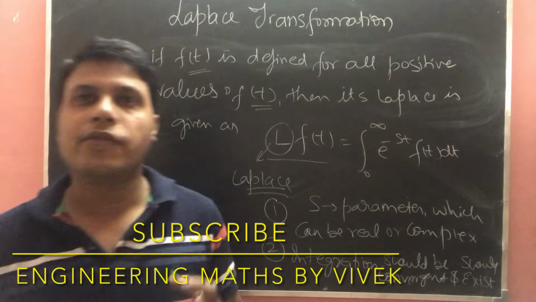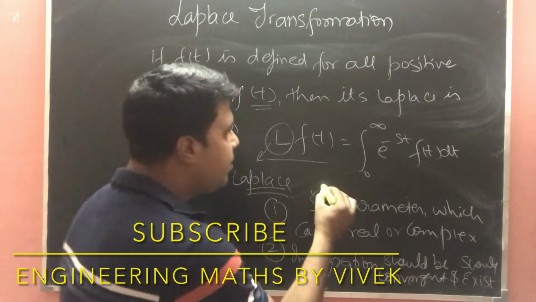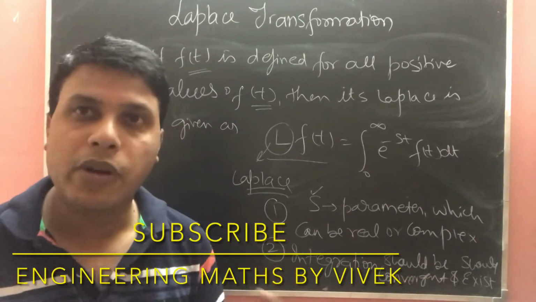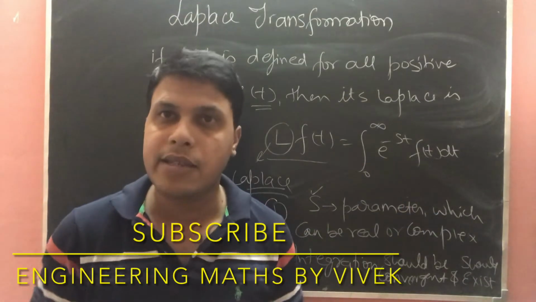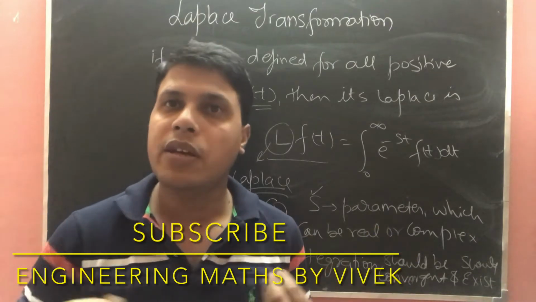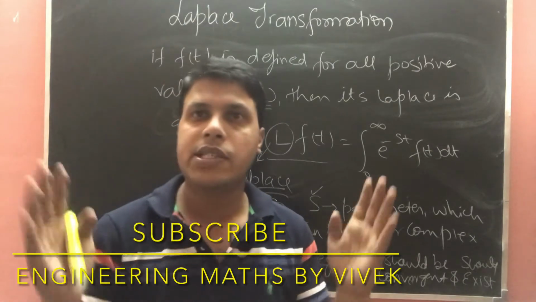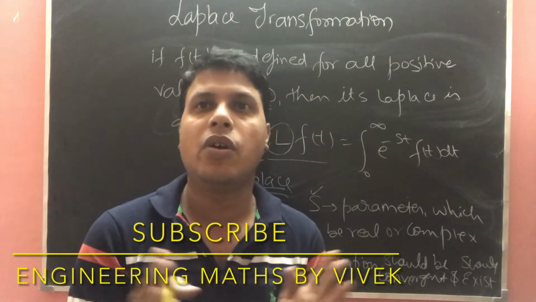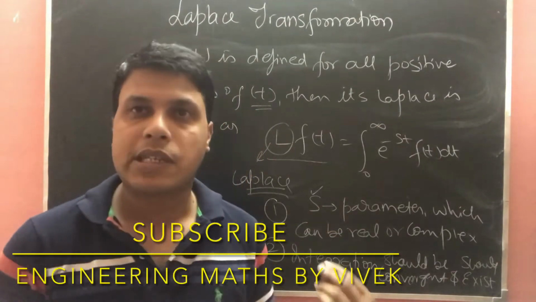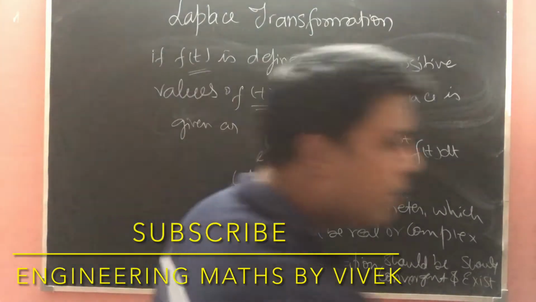So what is the condition to get the Laplace transformation? S may be real or complex, and the second thing is important, that this integration should exist, or this integration should give a convergent result. It means we are interested in that result which is giving us a unique value or near to unique value. So these are the two important outcomes of the Laplace transformation. If you want to note it down, you can note it down or take the screenshot. So let's move further.